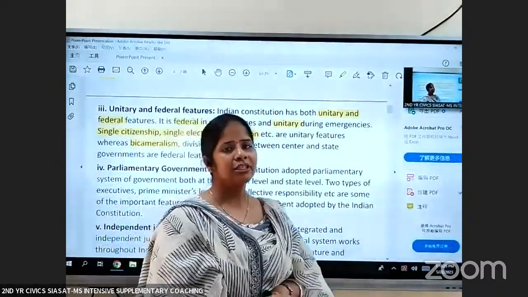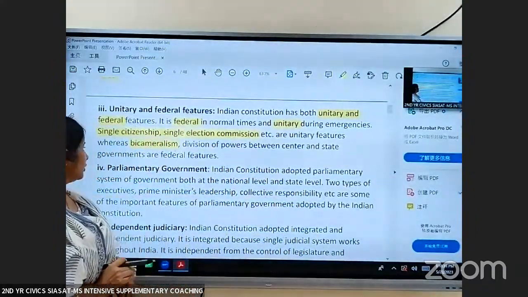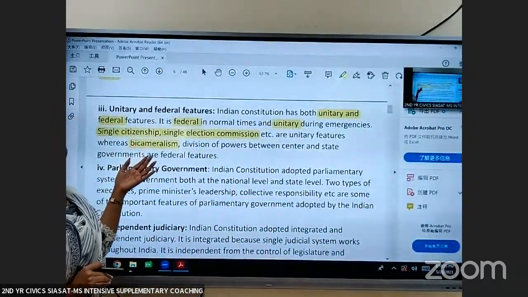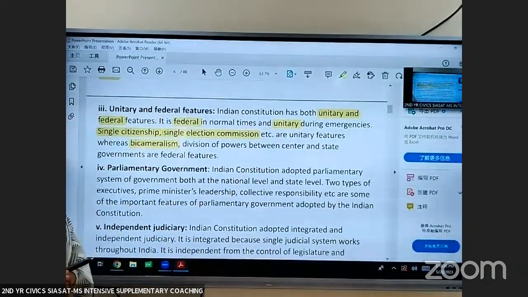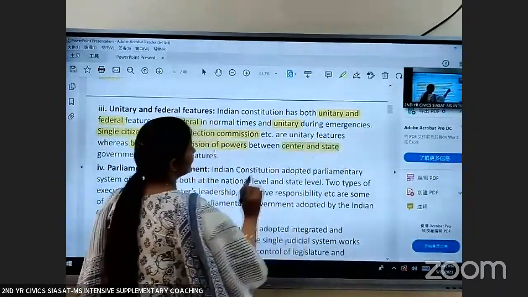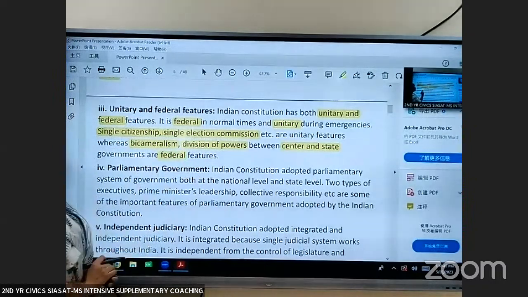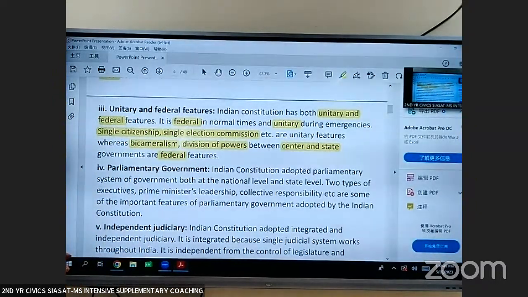Bicameralism means legislature having two houses, upper house and the lower house. So we have adapted bicameral legislature at the central level. And there is division of powers between center and the state. So these are the features of federal government.